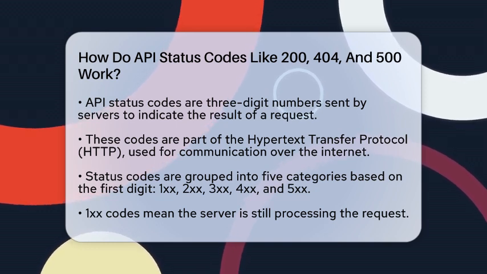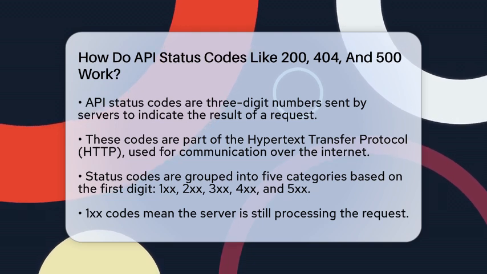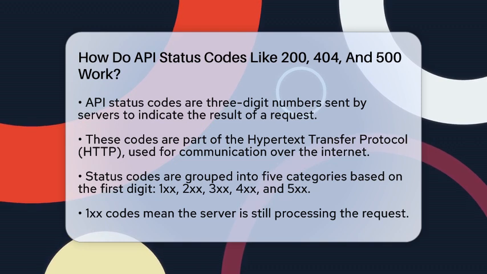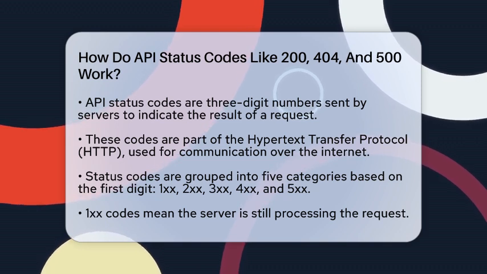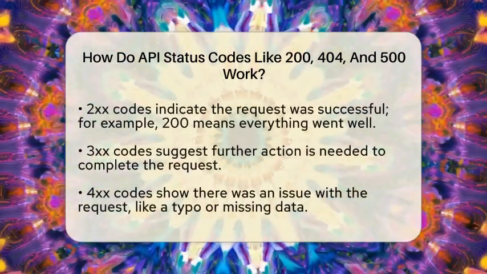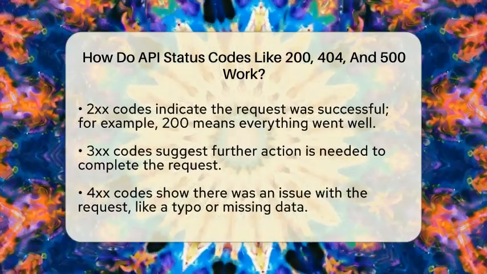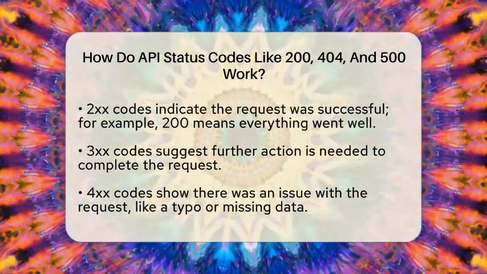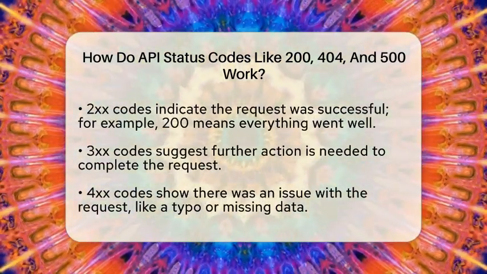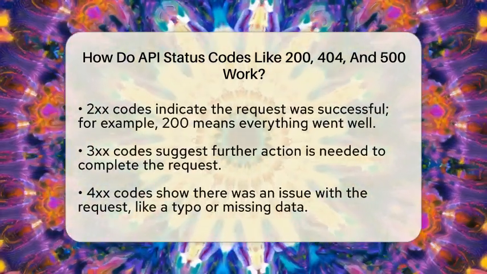The 100 series means the server is still working on your request. The 200 series means everything went smoothly. The 300 series means you need to do something else to finish your request. The 400 series shows there was a problem with your request, like a typo or missing information. The 500 series indicates the server had an internal issue and couldn't complete your request.